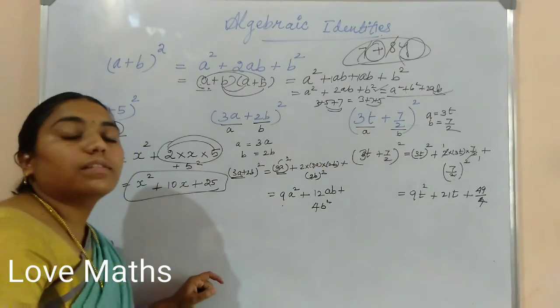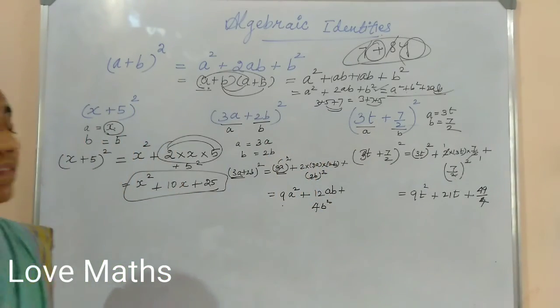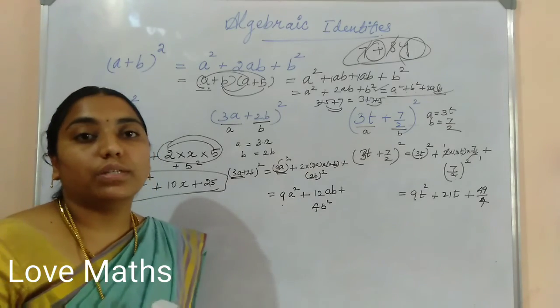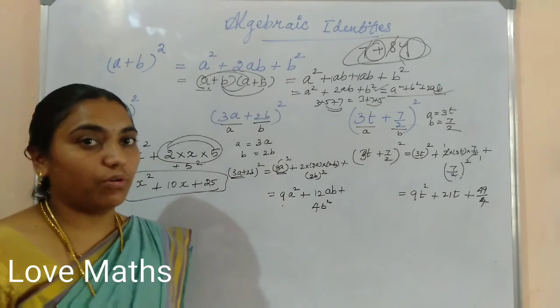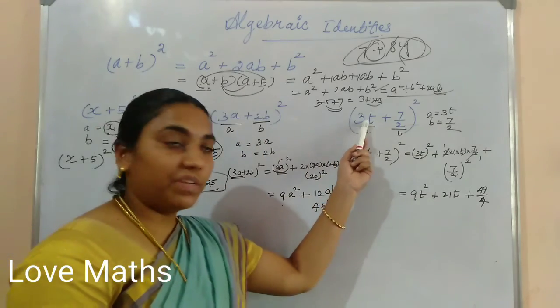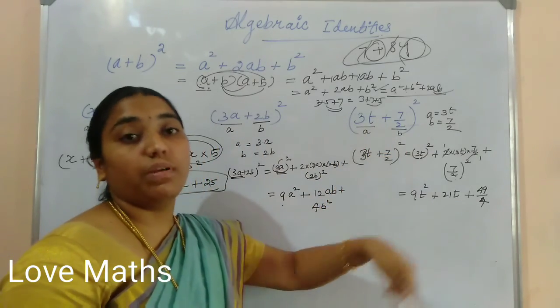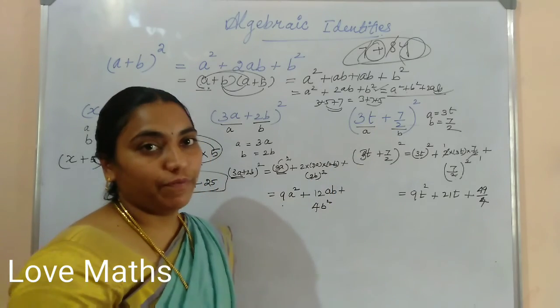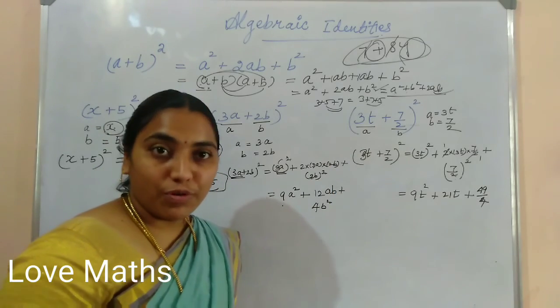Is it clear, children? This is the identity, a very, very important identity: (a plus b) whole squared is equal to a square plus 2ab plus b square. What are the numbers given? Maybe it is the coefficient, or maybe it is the fraction, maybe it is the decimal. You just apply and try to simplify. Is it clear? I hope you understand very well.